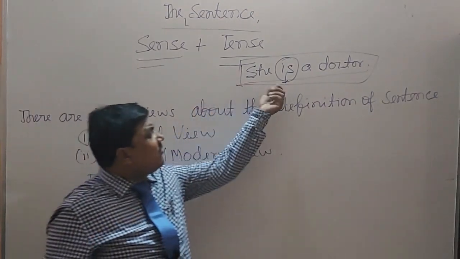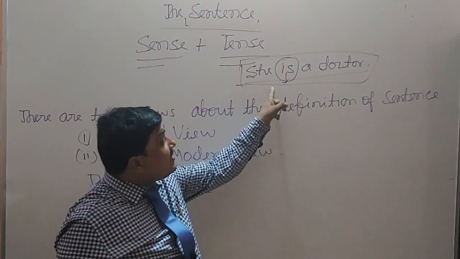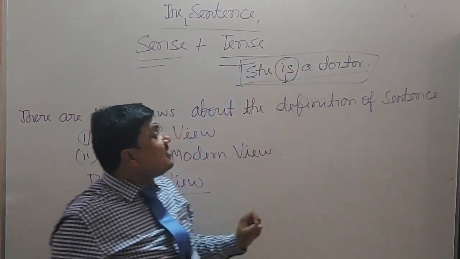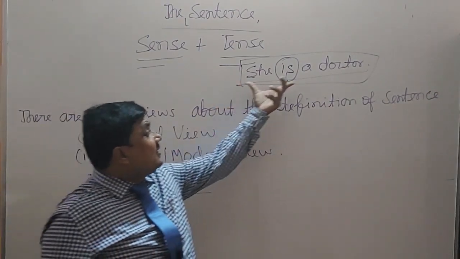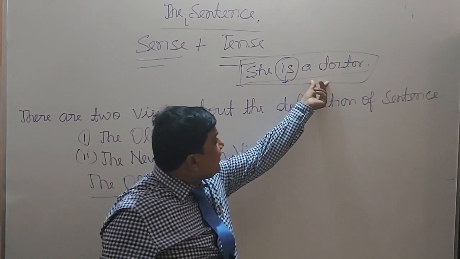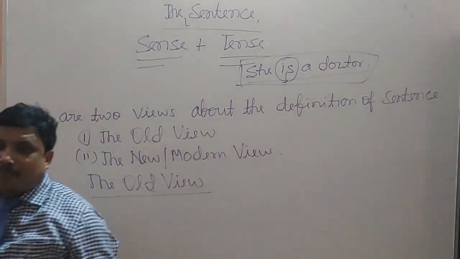It means we have a meaningful formation and it is in a tense. "Is" denotes present tense. So we can say that this formation has a sense and a tense. That's why this is called a sentence.